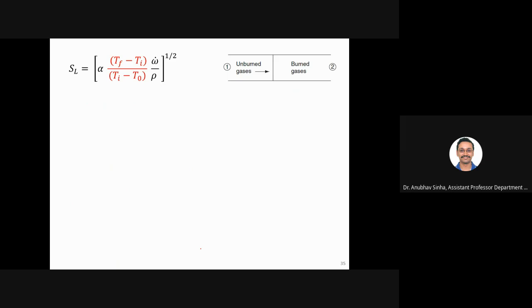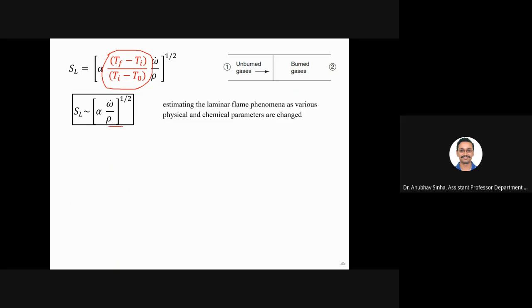Yes, any questions? Okay. Now I know that this is how I'm expressing SL. So if I take this as a factor, I can say that SL is proportional to the root of alpha omega dot by rho. So this expression tells you how SL depends on various physical and chemical parameters.